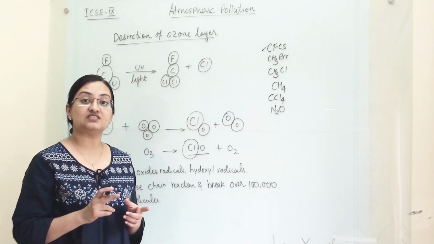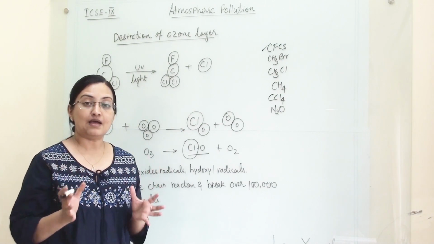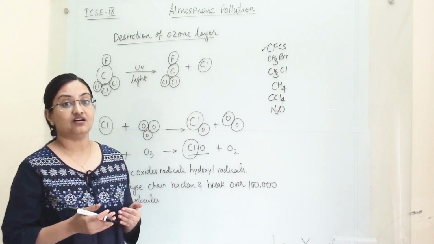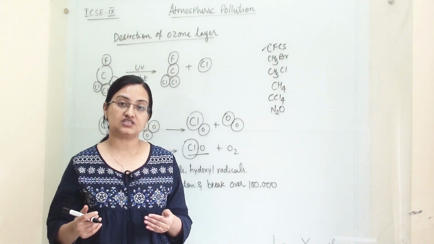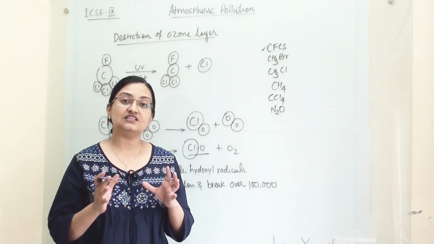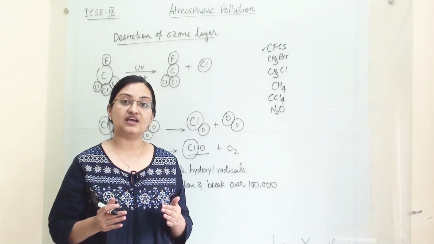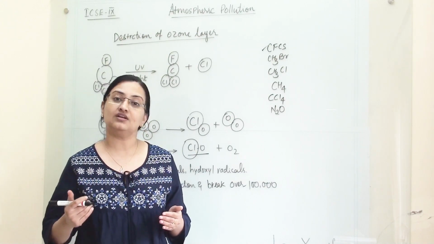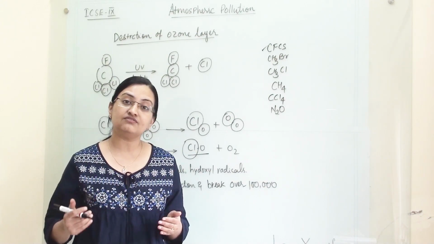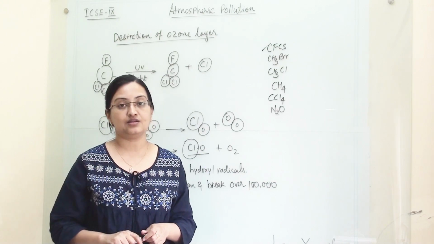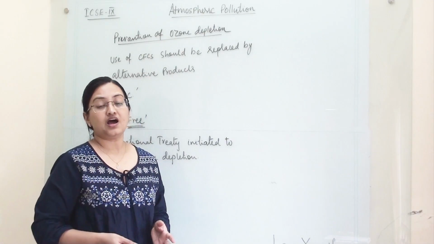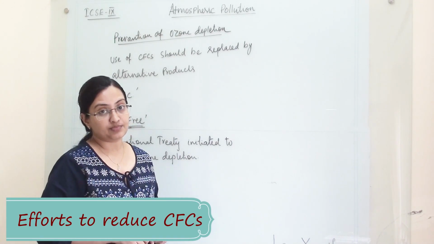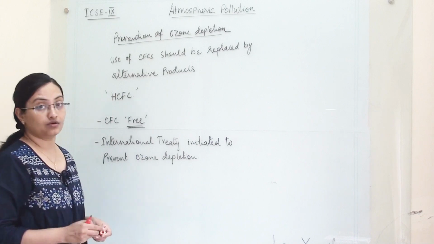Every spring we can see ozone layer damage over Antarctica. This has a very harmful effect on our ecosystem, because as the ozone layer depletes, UV rays, UVA and UVB, enter our atmosphere and cause severe damage to plants, animals and humans. So what are our efforts to reduce ozone layer depletion and to protect the ozone layer?